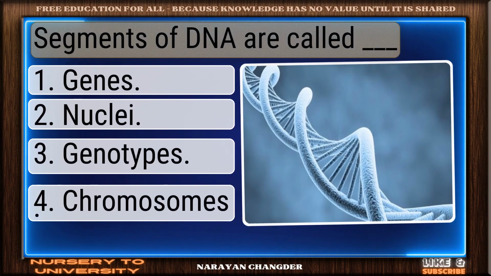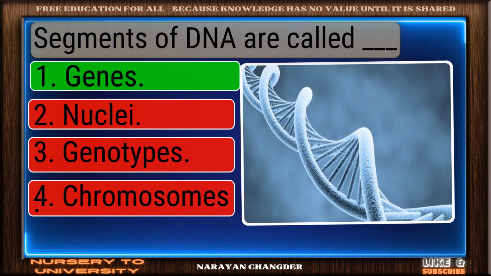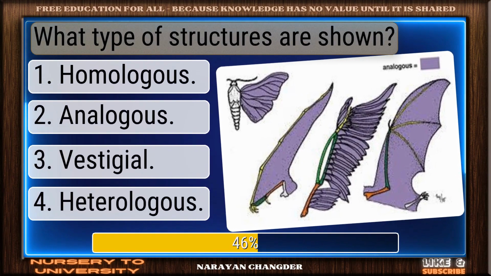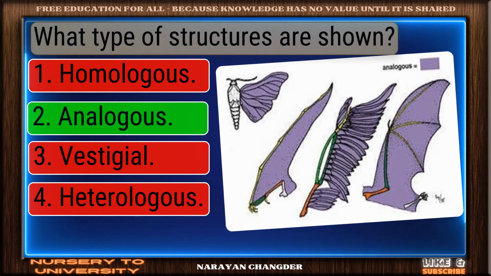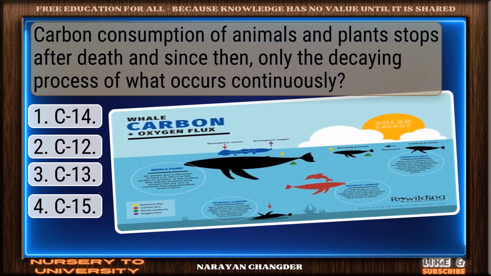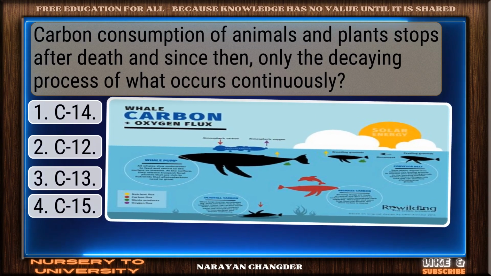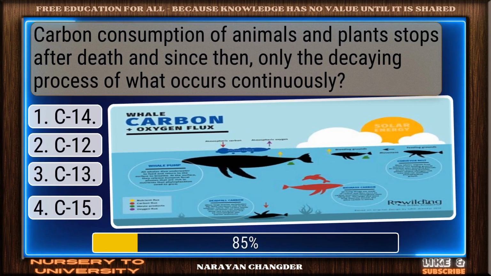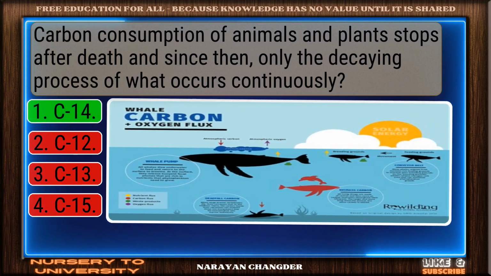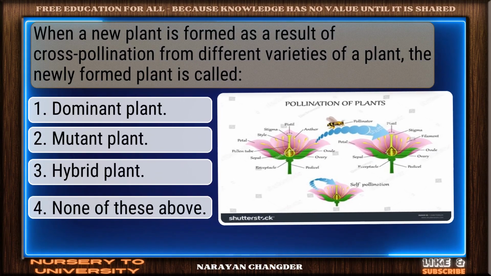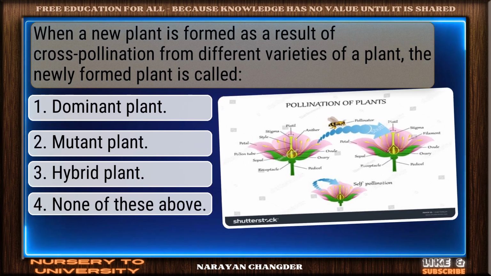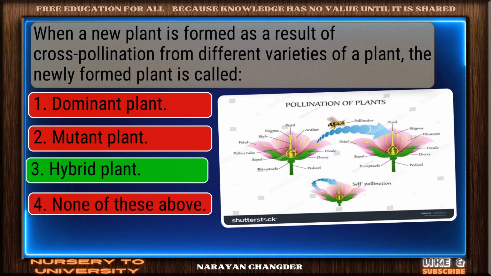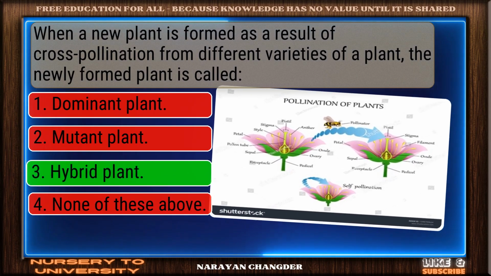Segments of DNA are called dash. Solid response. Genes is. What type of structures are shown? Well done. Analogous is right. Carbon consumption of animals and plants stops after death, and since then, only the decaying process of what occurs continuously. Good job. C14 works well. A new plant is formed as a result of cross-pollination from different varieties of a plant. The newly formed plant is called. Perfect. Hybrid plant is the one.